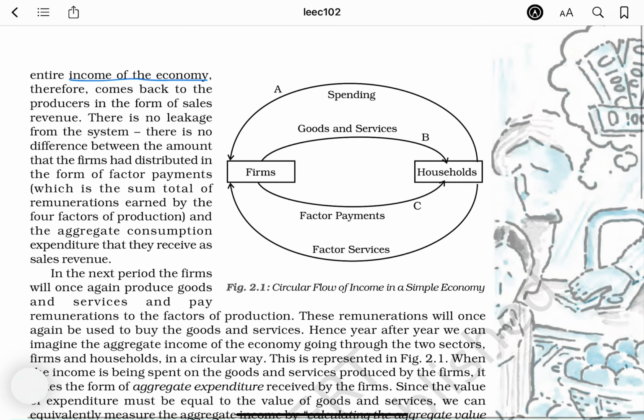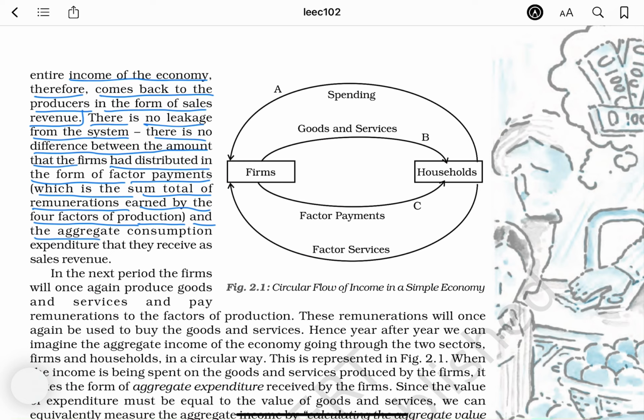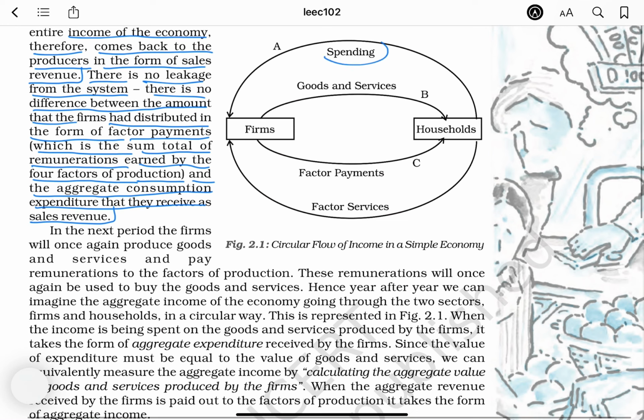The entire income of the economy, therefore, comes back to the producers in the form of sales revenue. There is no leakage from the system. There is no difference between the amount that the firm had distributed in the form of factor payments, which is the sum total of remunerations earned by the four factors of production, and the aggregate consumption expenditure that they receive as sales revenue.